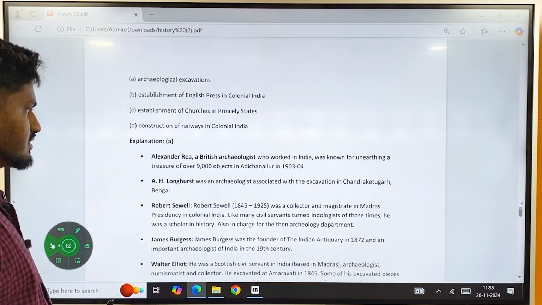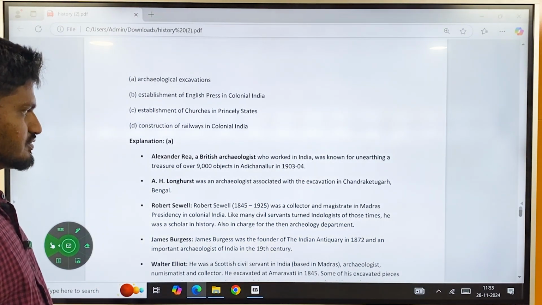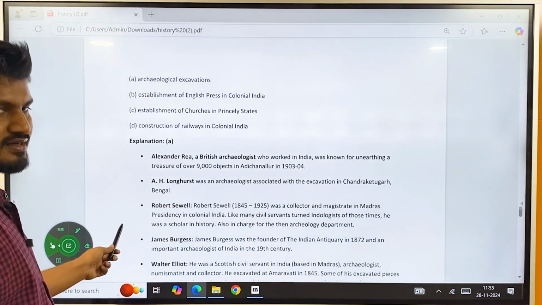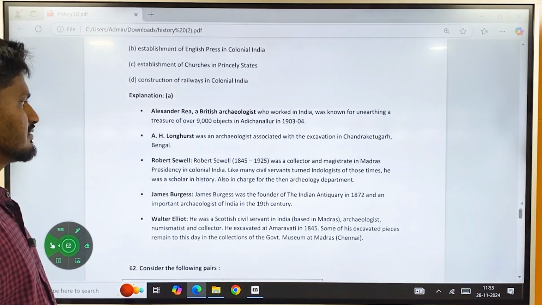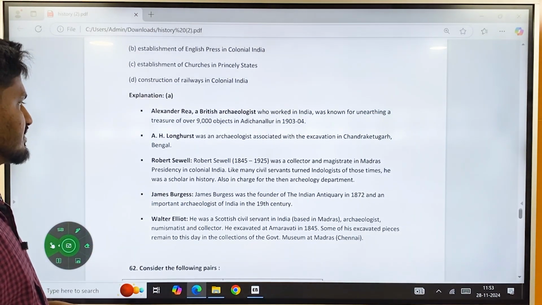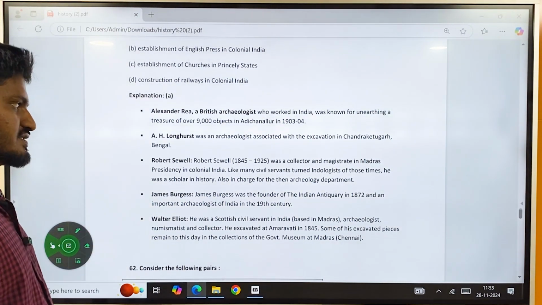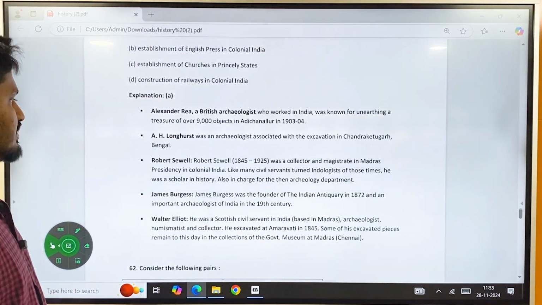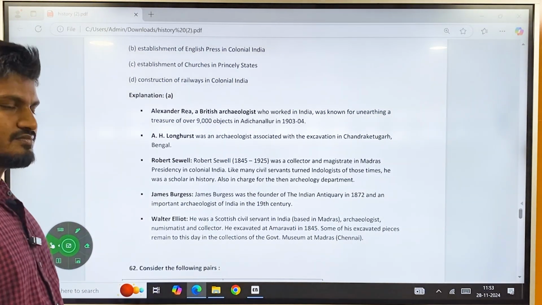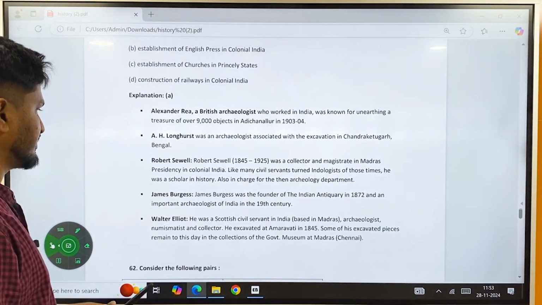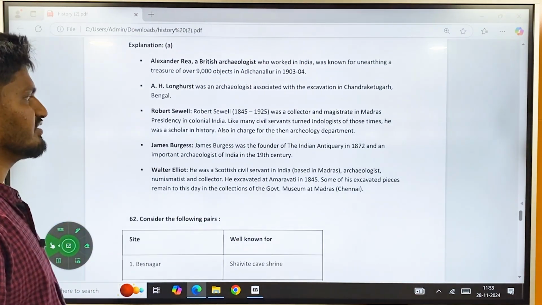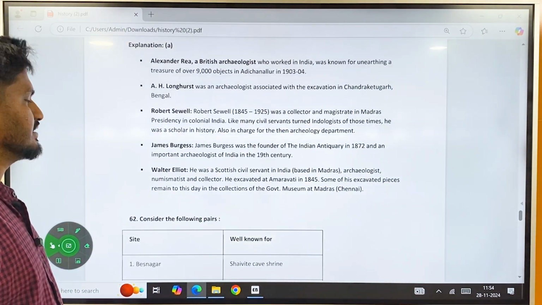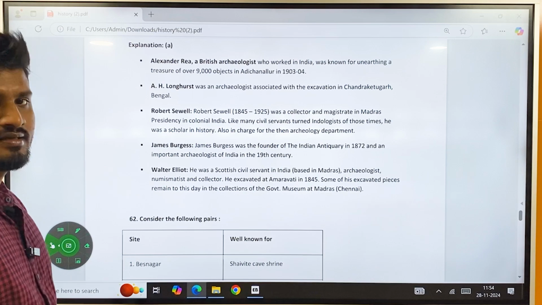And then H. Longhurst was an archaeologist associated with the excavation of Chandraketugarh in Bengal. And Robert Sewell was a collector and magistrate of Madras Presidency in colonial India. Like many civil servants and Indologists of those times, he was a scholar in history. He was also in charge of the archaeological department. And James Burgess was the founder of Indian Antiquary in 1872 and an important archaeologist of India in the 19th